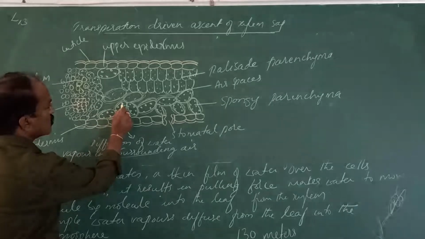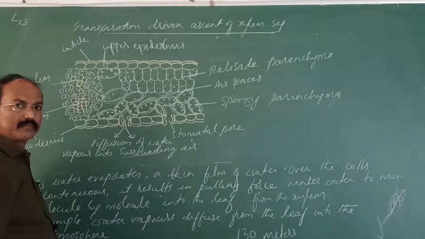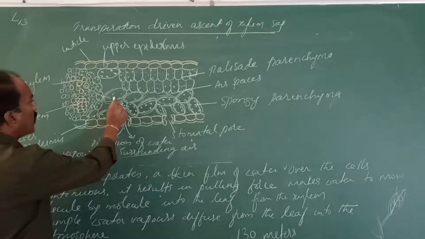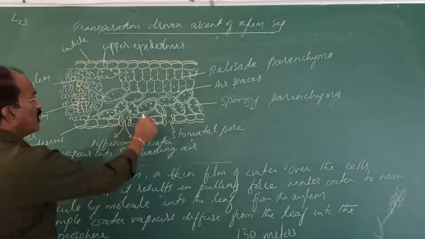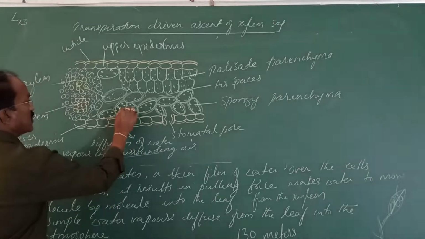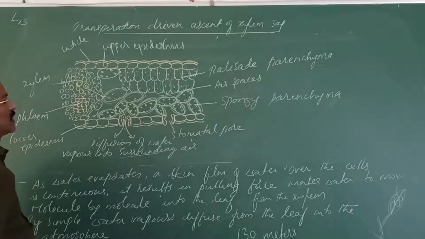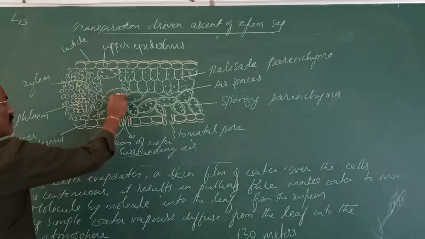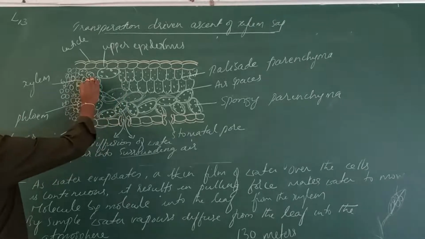Here the water moves molecule by molecule into the spaces, and molecule by molecule the water is absorbed from the neighbor cell. So this cell absorbs the water from the neighbor cell, and finally it reaches the xylem.